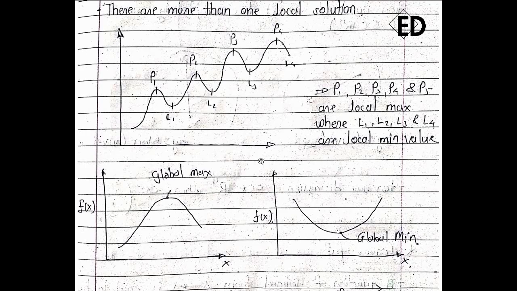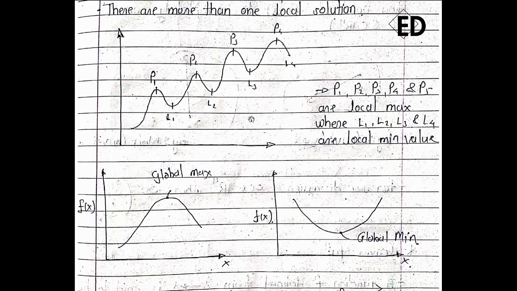If we draw the function for a particular domain and we get only one maximum point like this one, then at that time we call it a global max. And here it is global because throughout this function there is only one minimum point. That's why it is called global.